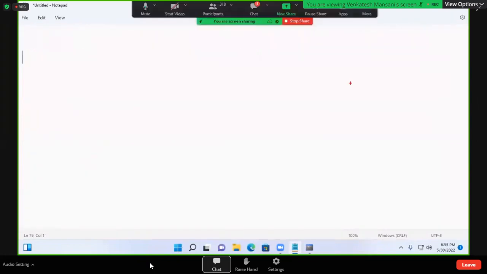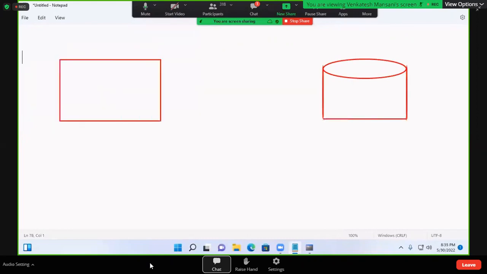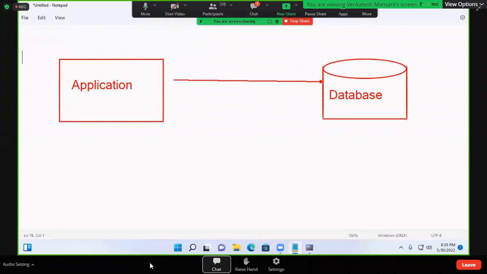Let me write this one diagram also. Suppose this is the application and this is the database. The application sends one request, and the request is called an SQL request.